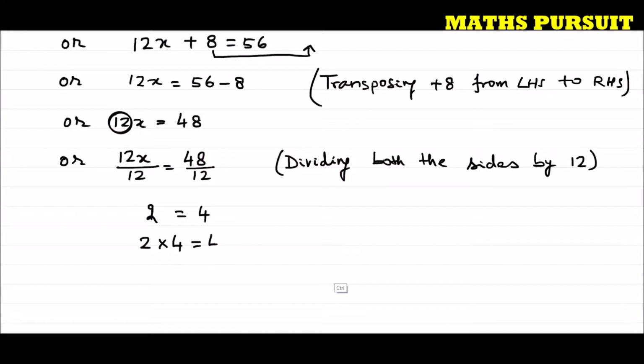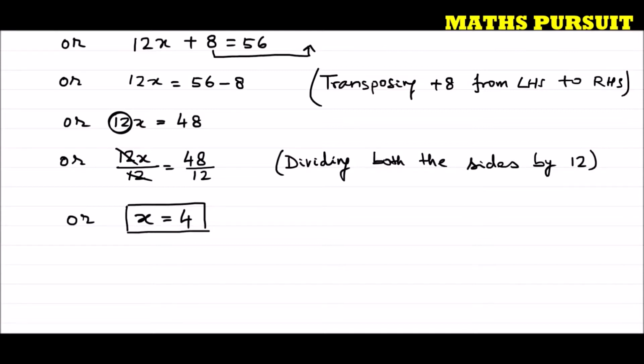So what we got? We got 12x divided by 12 is equal to 48 divided by 12. Or I can write this 12 cancels out. I can write x is equal to, 12 4s are 48. So what we got? We got x is equal to 4. Now let us remember this thing.